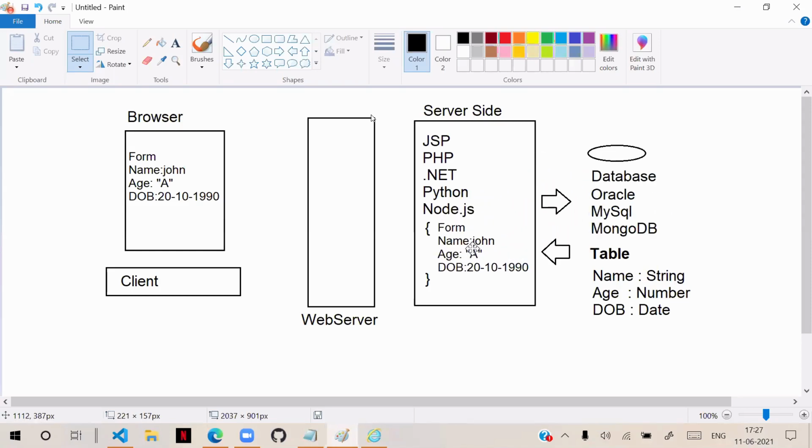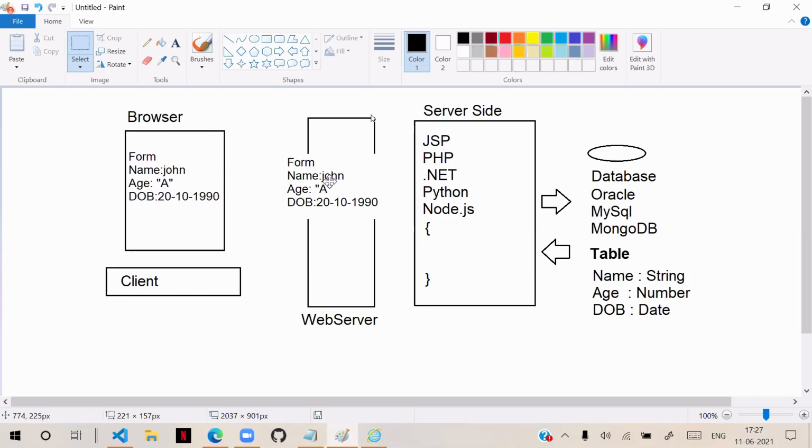Then the server-side technology will catch it and identify why it was rejected, and it will identify that the data type is not matching. Then it will send that message to the web server. From there, a message will come that the data type is not correct.